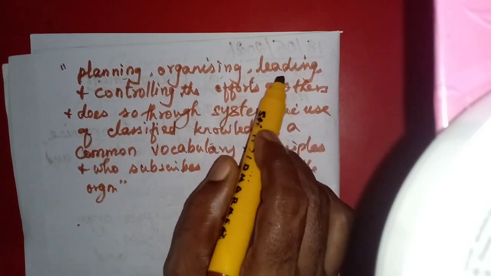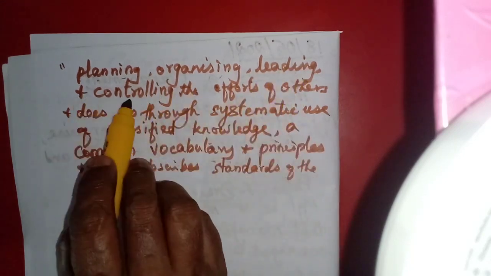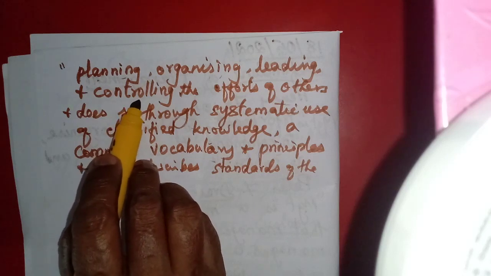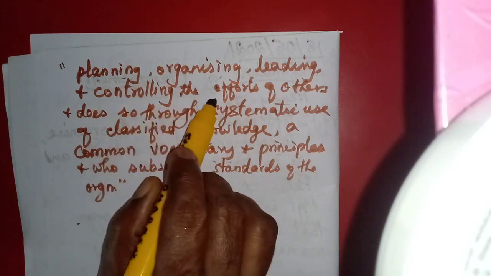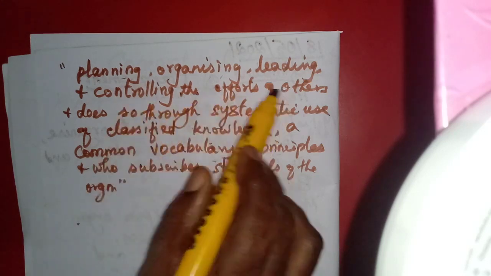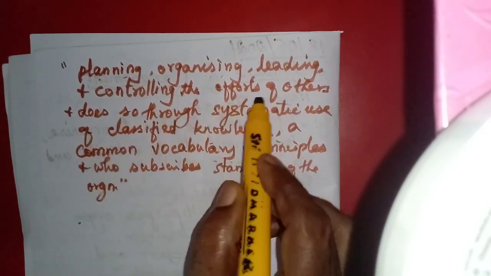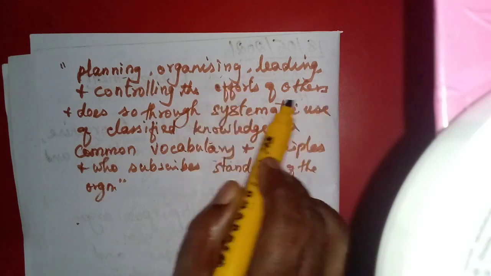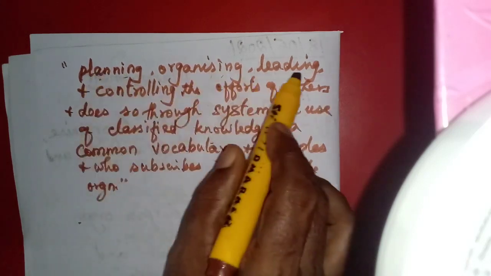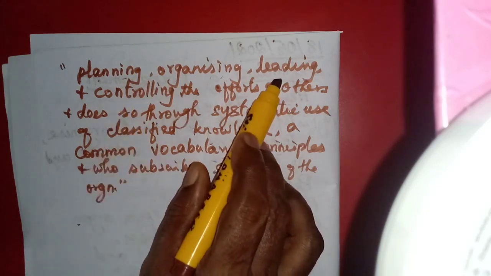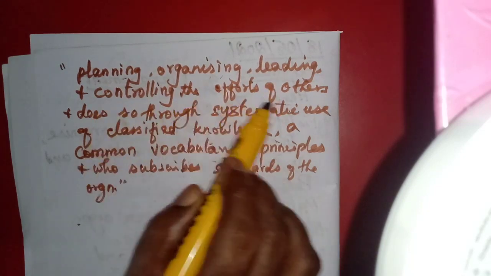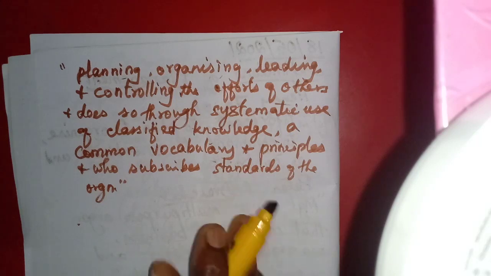You have to do like this. He has to lead, and at last he should evaluate the performance. That is controlling. If anyone is lacking in some knowledge, he has to give some training for those people. So, the efforts of others. Understood? Now all the efforts of others must be planned, coordinated, organized, and commanded, then controlled. Understood?